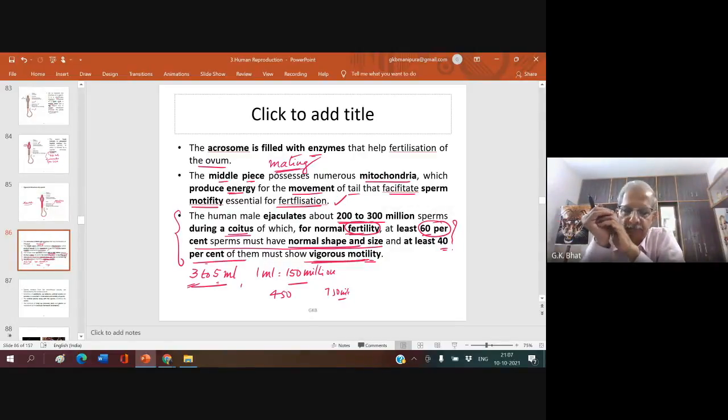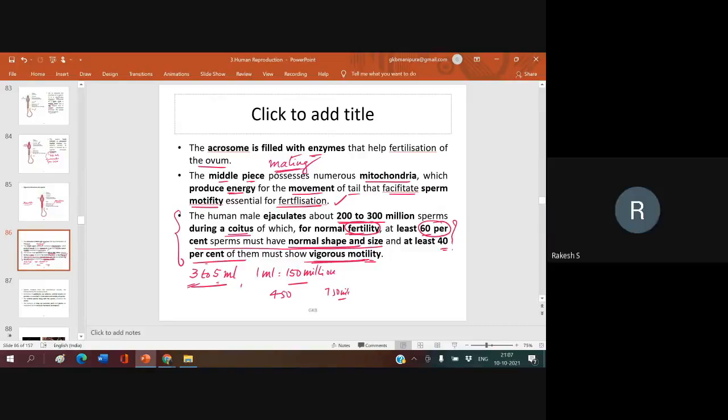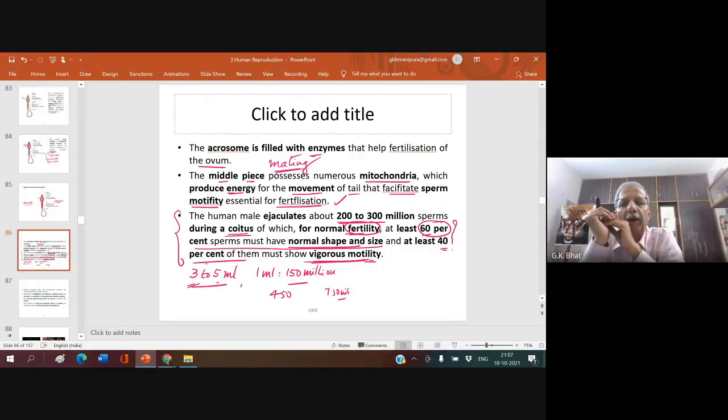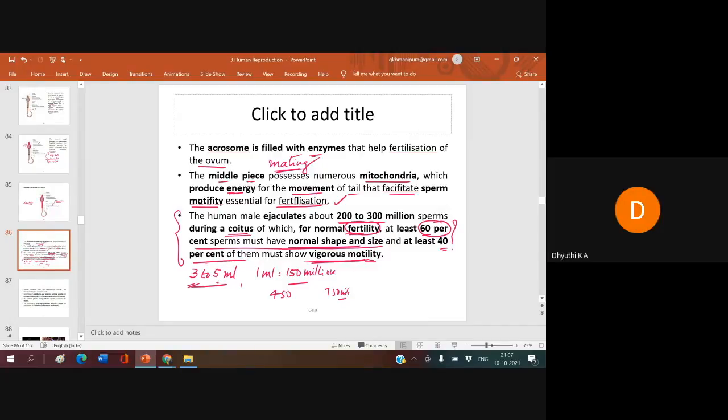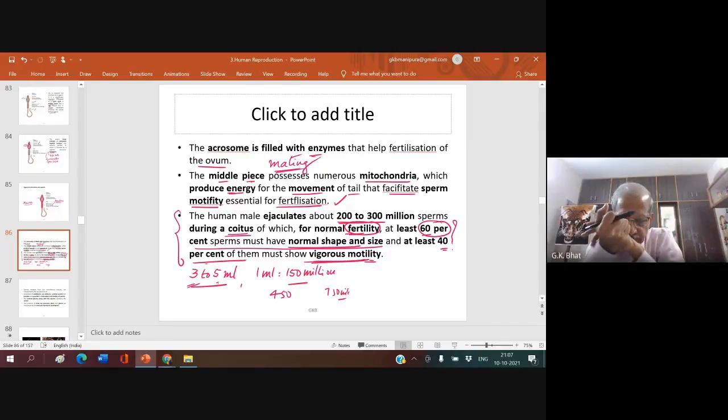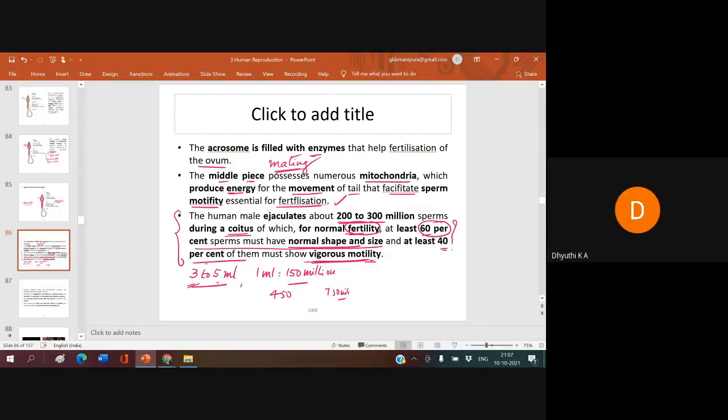Why that condition? To reach the ovum, sir. No, but why is it telling that 60% should have normal shape and size, and so 40%? For fusion, like when it fuses with the egg, for that the condition is given.